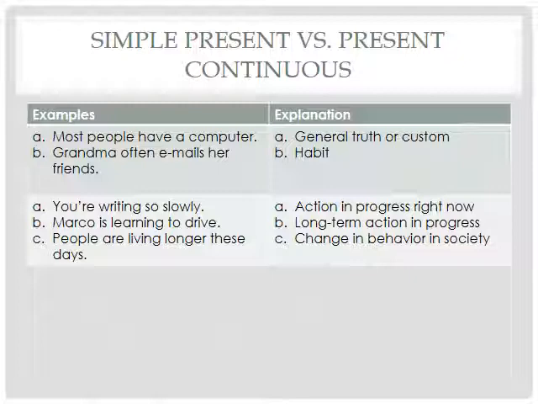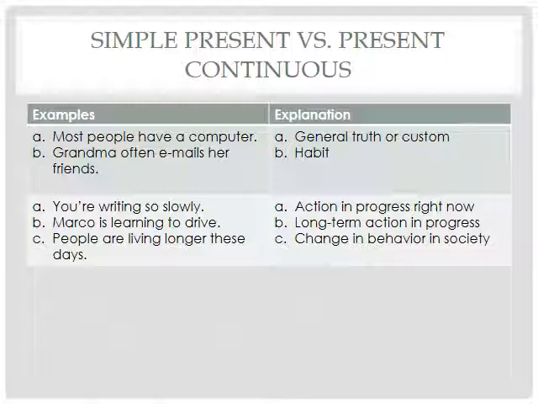The second meaning we talked about was a habit. So, grandma often sends emails. She often emails her friends. So this is a habit of grandma, something that she does often. And we said that with habits, many times they'll come with frequency words or frequency expressions, because that shows a repeated action.